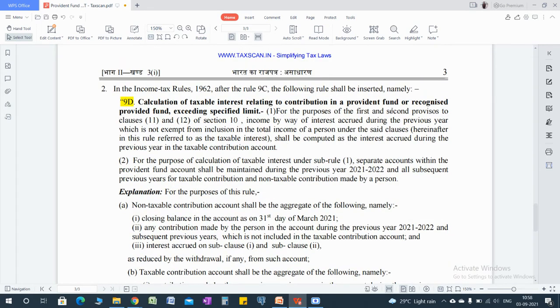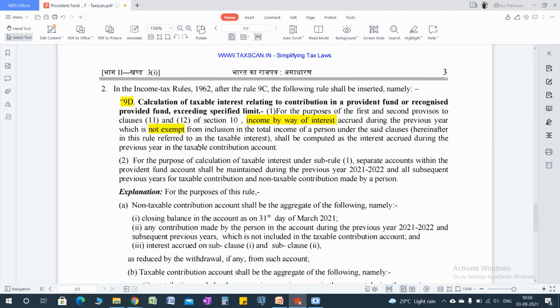For the purpose of the first and second provisos of clause 11 and 12 of section 10, as we have read earlier, income by way of interest accrued during the previous year which is not exempt, what interest is not exempt?